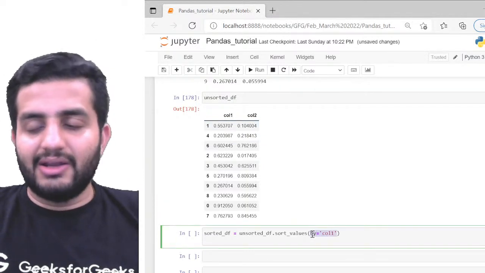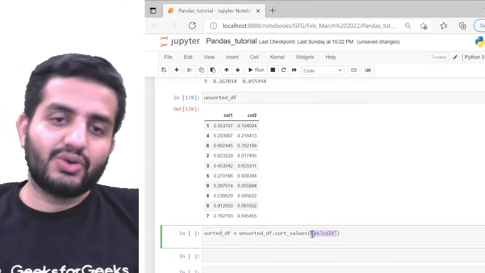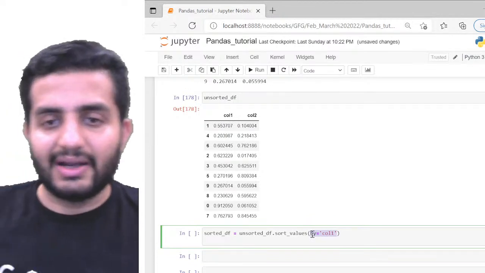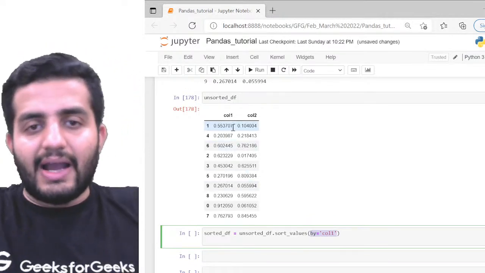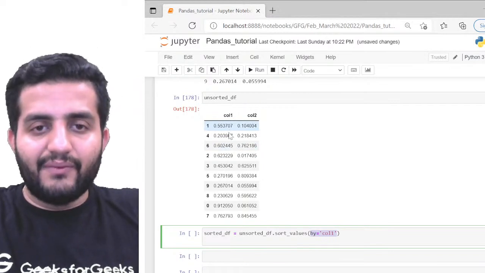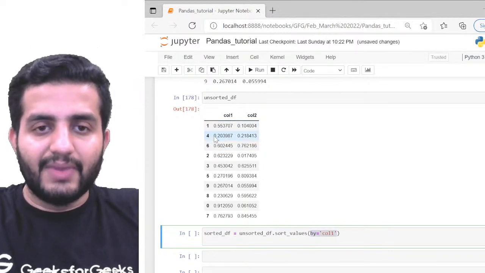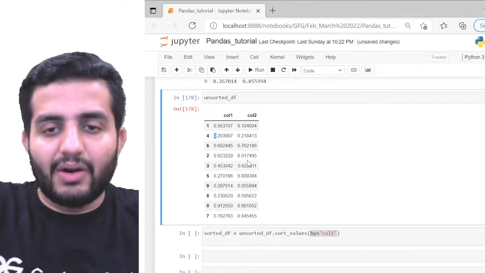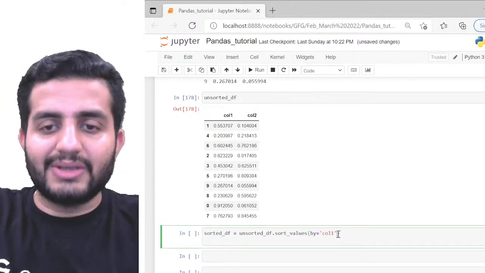Column 1. So I have an argument here, by, based on which column exactly you want to sort the data. For example here, I want to sort based on column 1, so I want the column 1 data, the numbers. Again, I want maybe ascending order, or a descending order, based on the values.